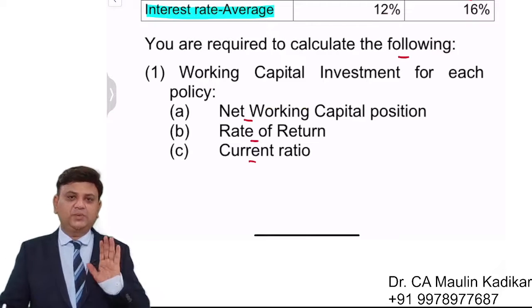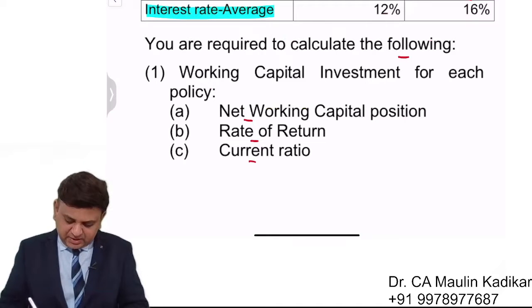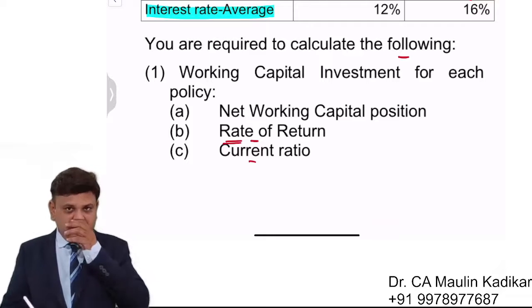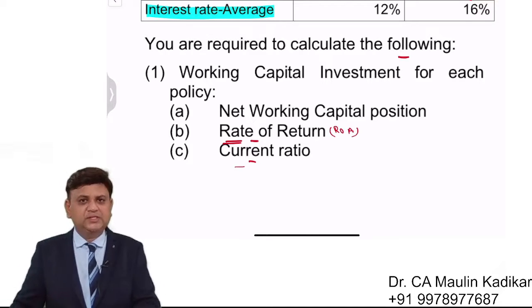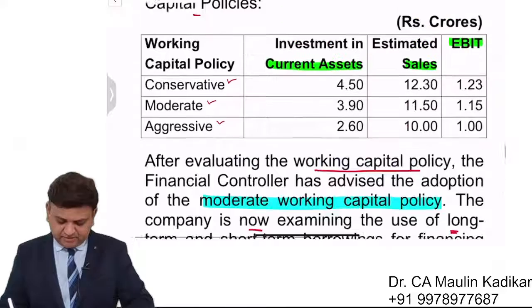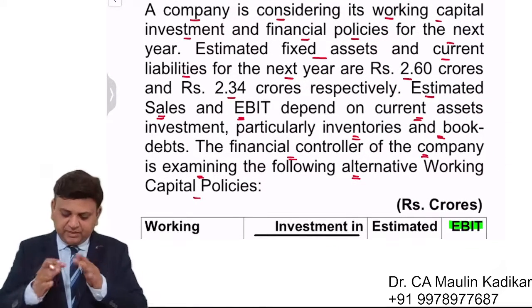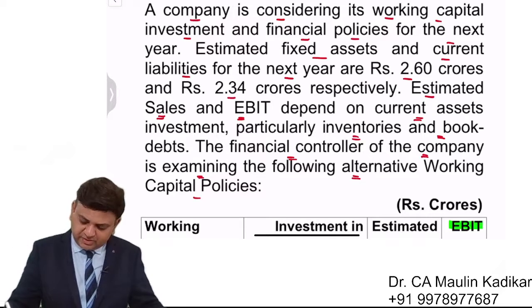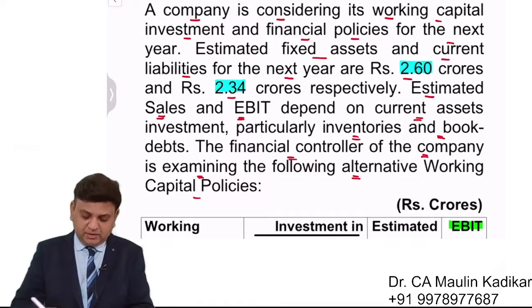So friends, the question is providing that you are required to compute for the working capital investment policy net working capital. Then rate of return. Dear students, the rate of return is required to be understood as return on asset. And current ratio, that is the normal current assets upon current liabilities. We have been provided with the information that whatever may be the working capital policy that we have, the amount of the current assets is going to be same 2.6 crore and amount of the current liabilities will be same 2.34 crore.